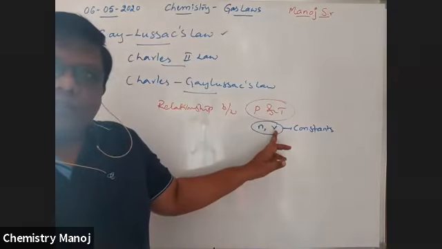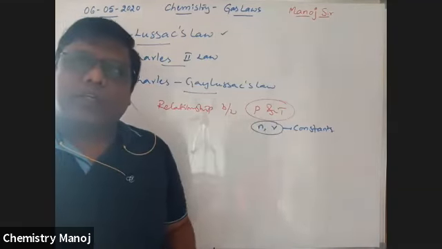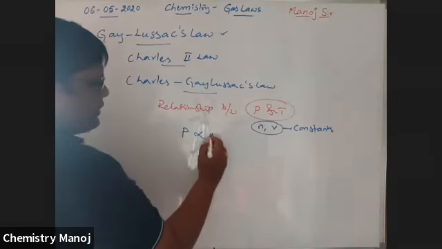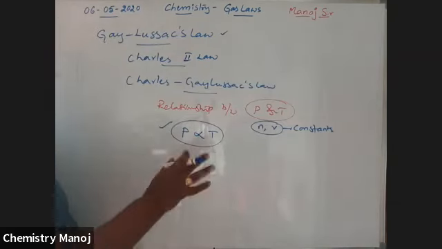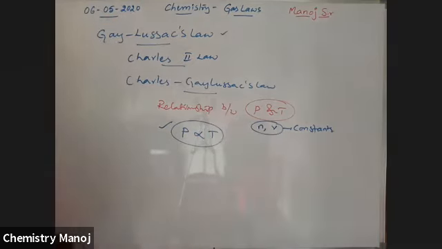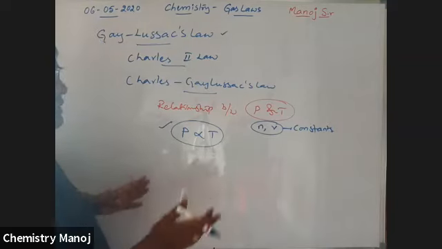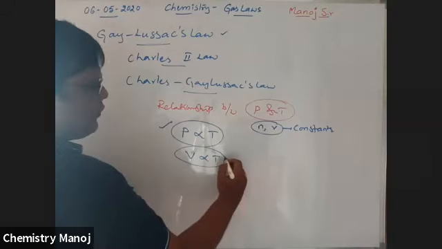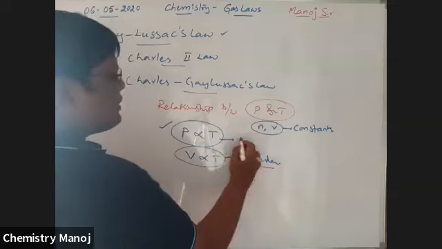For a constant volume, the pressure of the gas is always directly proportional to its absolute temperature. Mind it, pressure and temperature are directly related. Just like Charles law, which is V proportional to T, this is Gay-Lussac's law.